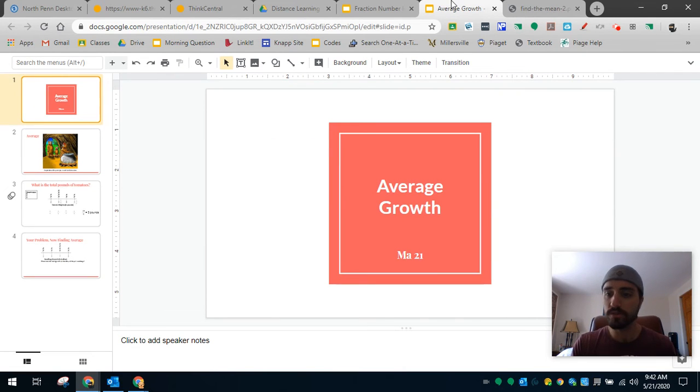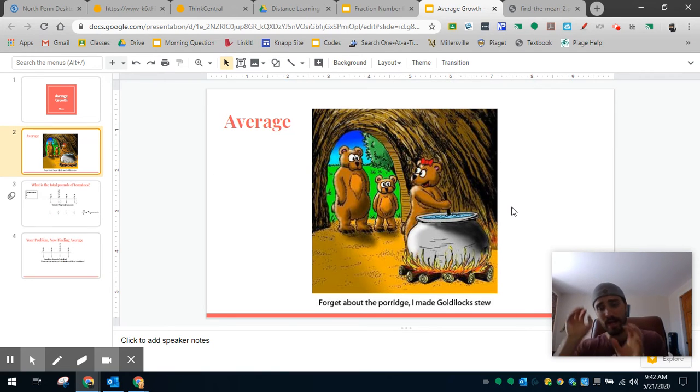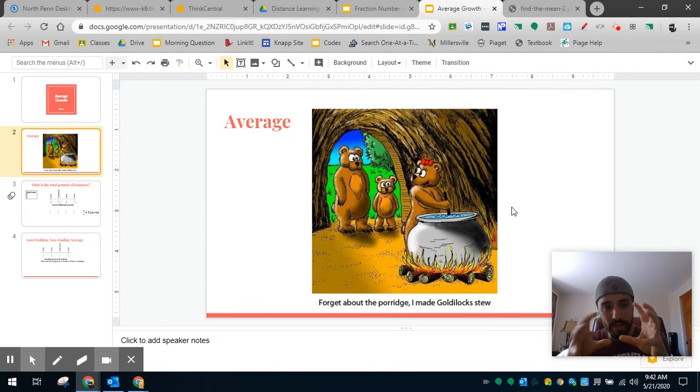Okay, so step 2 is to take a build of what we did the other day. It's going to be called average growth. And just a little cartoon here to remind us. I think of average as, it's not the baby bear, that's the smallest amount. It's not the papa bear, that's the biggest amount. It's mama bear. It's that middle average, that middle spot, that mama bear spot.